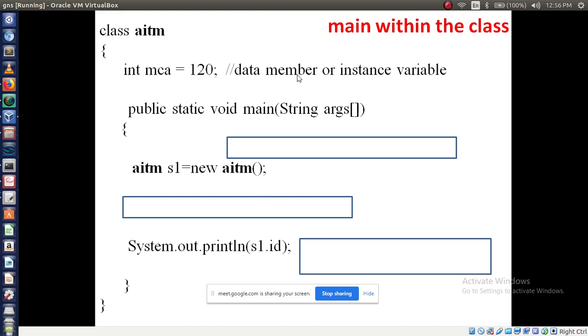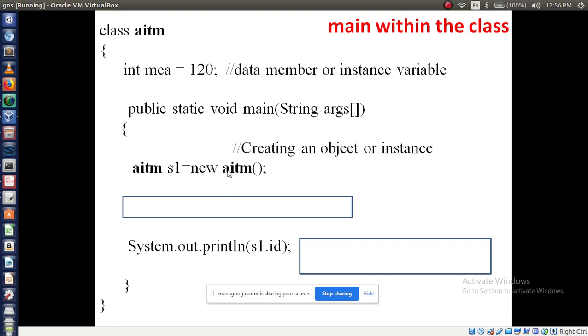Fine. Now in the main method I am going to create something. What can we call this? I am using the class name AITM: S1 is equal to new AITM. So what can we call this? Yes, creating an object or instance. Fine.